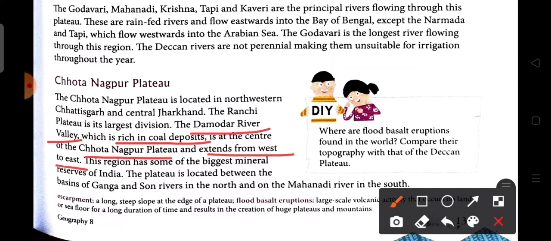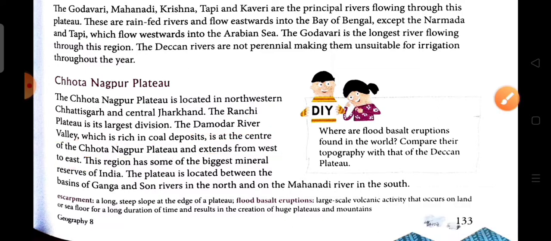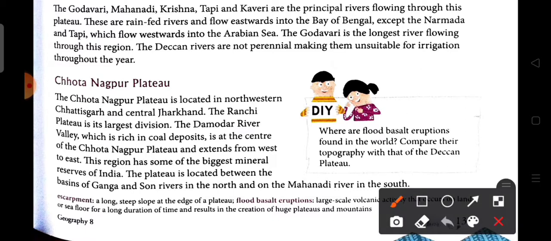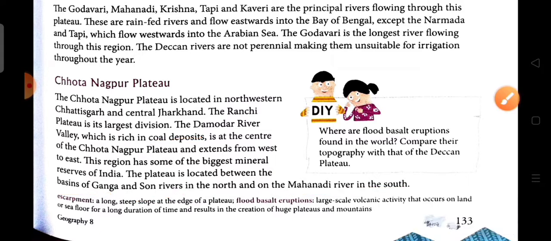The region has some of the biggest mineral reserves of India, mainly the coal deposit, and the plateau is located between the basins of the Ganga and the Son river in the north and also the Mahanadi river in the south. So now let's have a look at the picture for locating the Chota Nagpur Plateau.